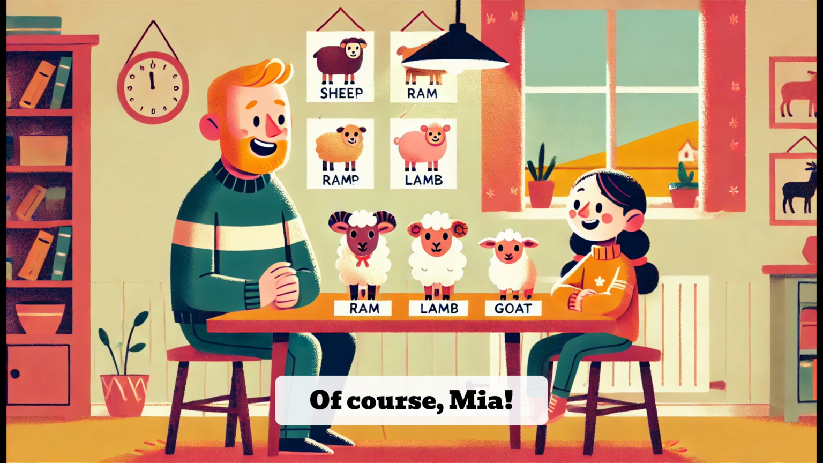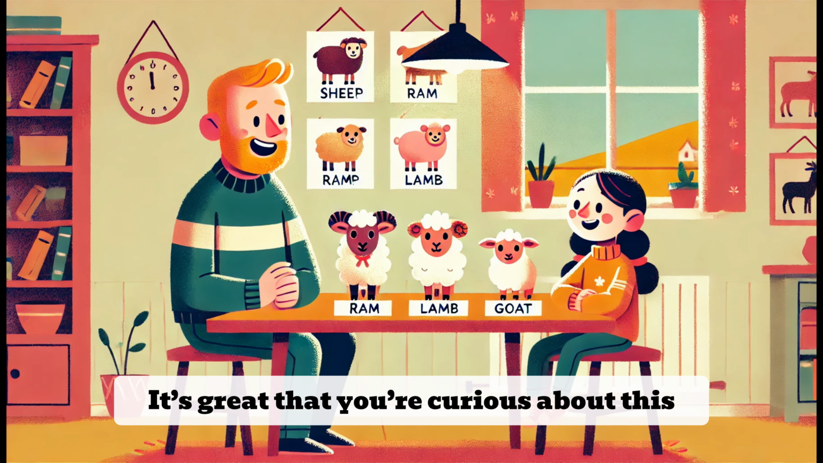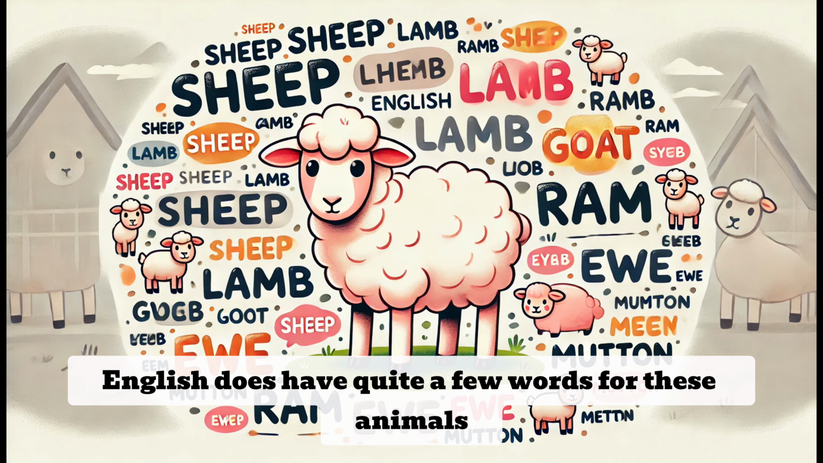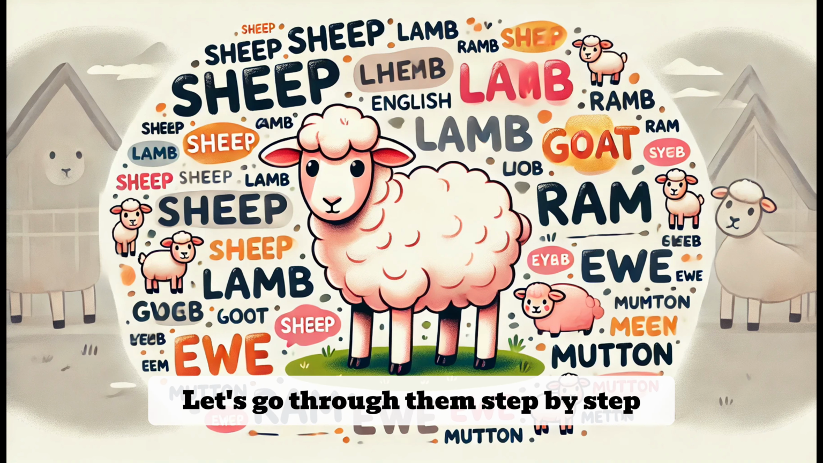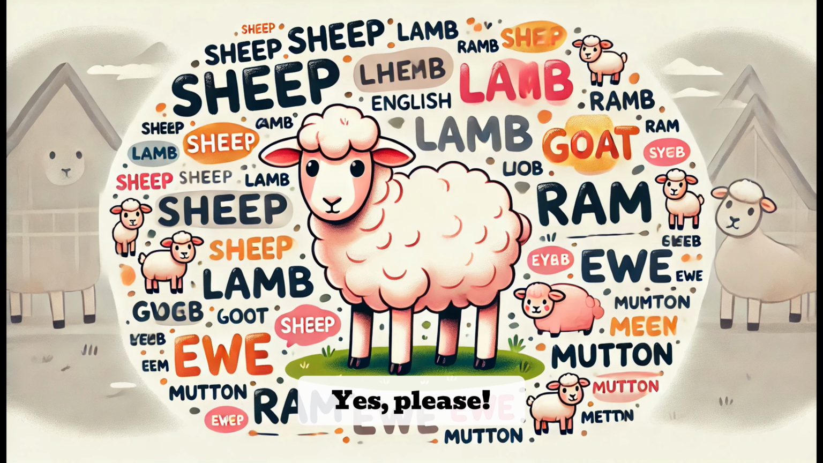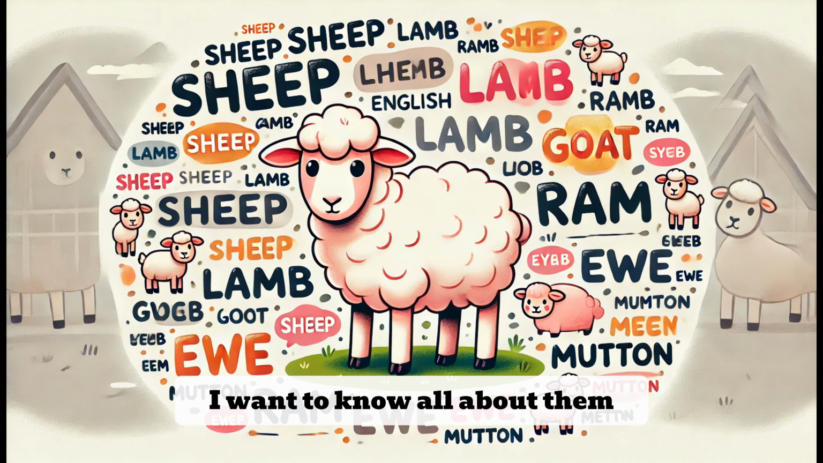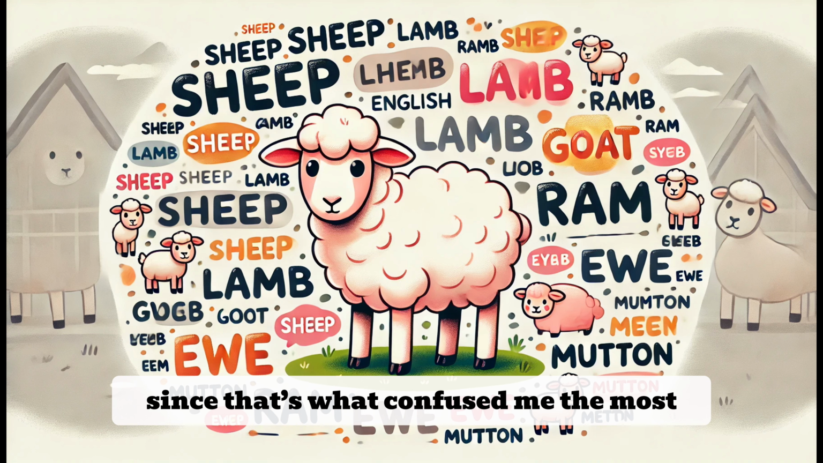Of course, Mia. It's great that you're curious about this. English does have quite a few words for these animals, and each one has a specific meaning. Let's go through them step by step. Yes, please. I want to know all about them. Let's start with sheep, since that's what confused me the most.